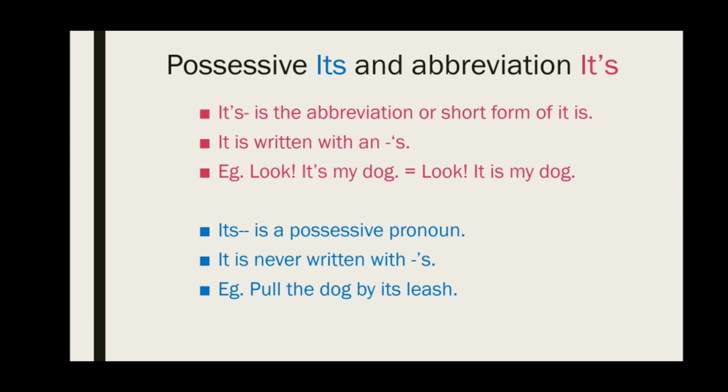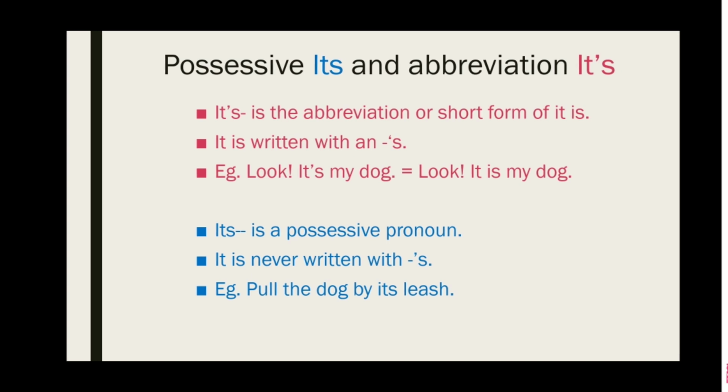Rather, all the possessive pronouns that end with an s are not written with an apostrophe s. That is why whenever we write a letter, we always tell you that when you write yours affectionately or yours faithfully, we do not write yours with an apostrophe s because it's a possessive pronoun. Children, I hope you have understood the concept of possessive pronouns, the distinction between possessive adjectives and possessive pronouns, and the difference between its as a possessive and it's with an apostrophe as an abbreviation.